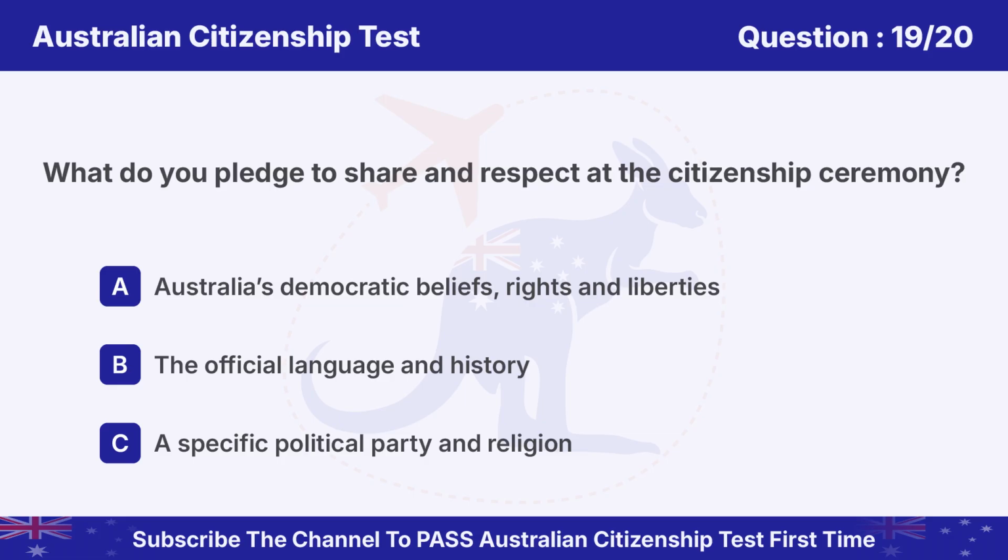Question 19. What do you pledge to share and respect at the citizenship ceremony? Option A. Australia's democratic beliefs, rights and liberties. B. The official language and history. C. A specific political party and religion.